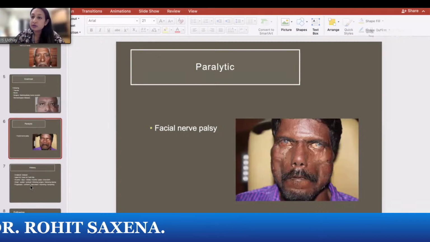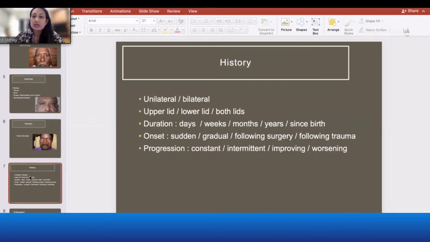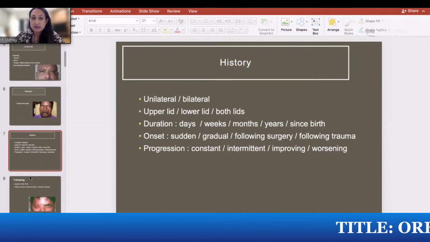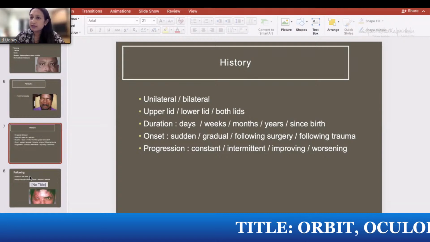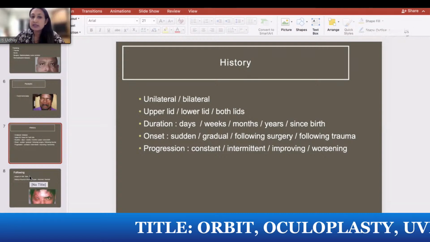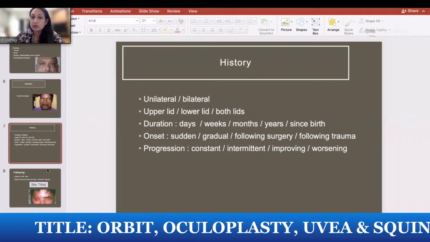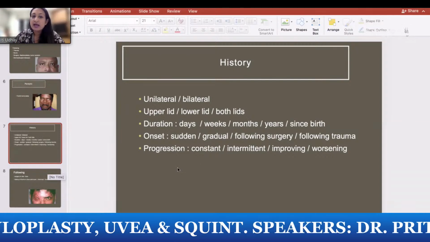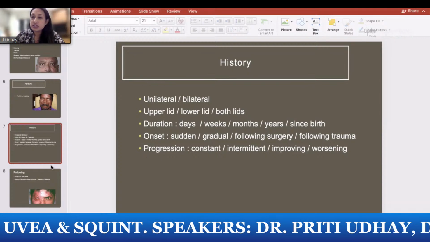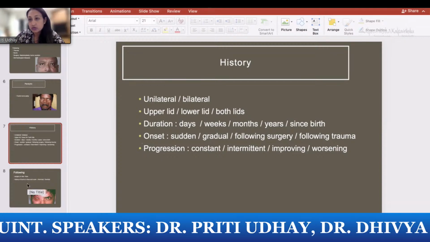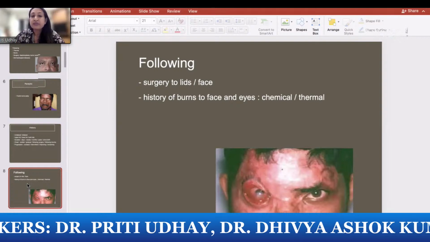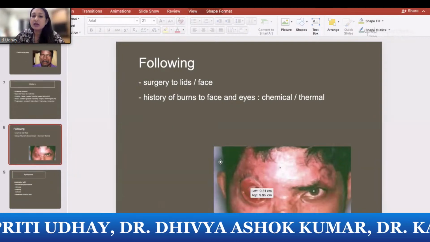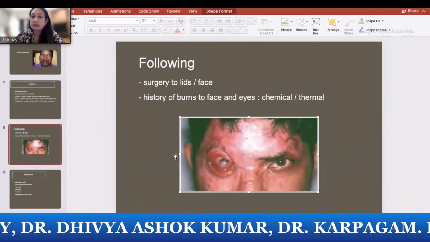Another cause of ectropion can be paralytic, wherein you see it in facial palsy patients. This is a patient with bilateral facial palsy. Now, coming to history, of course, you need to know whether it's unilateral, bilateral, whether it involves one lid or both the eyelids, and the duration, like days, weeks, months, years. And of course, the onset, duration, and progress will tell you whether it's acute or it's been there for some time.